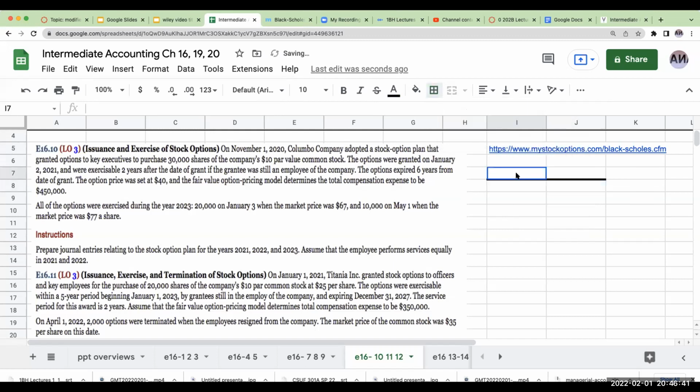So if we look at this, what we're really trying to do for our company is that we granted the options on 1/2/21. And in order for the employee to receive the benefit of these, they'd have to be in the employ of our company for a period of 2 years, or until 12/31/22.